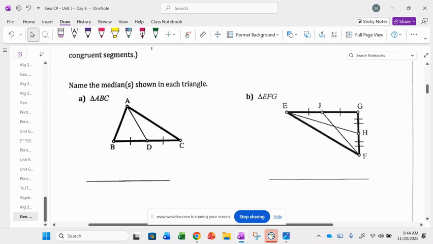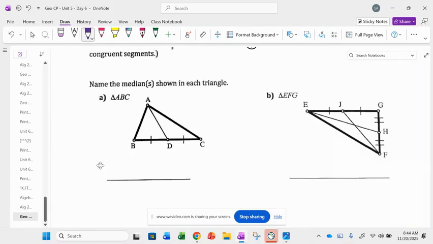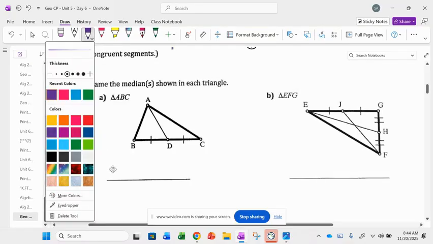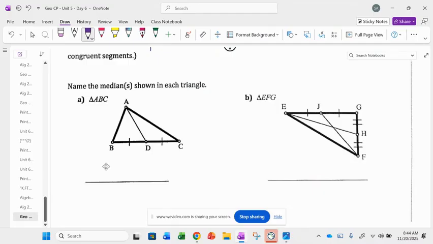So here, name the median that's drawn. The first median in this triangle ABC is the segment AD. Why? Because it starts at a vertex, it goes to the opposite side, and it splits it into two equal parts.